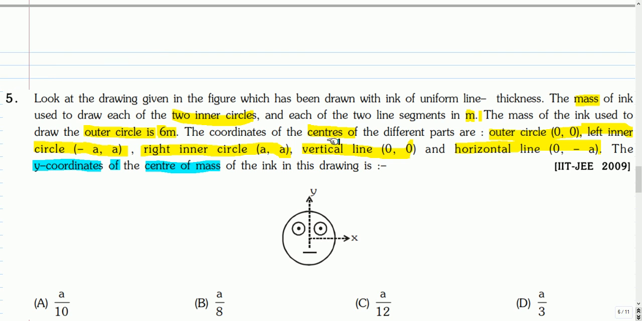The coordinates of the centers of the different parts are: outer circle (0, 0), left inner circle (minus a, 0), right inner circle (a, 0), vertical line center (0, 0), horizontal line center (0, minus a). The y coordinate of the center of mass of the ink in this drawing is... You can pause and attempt this question.